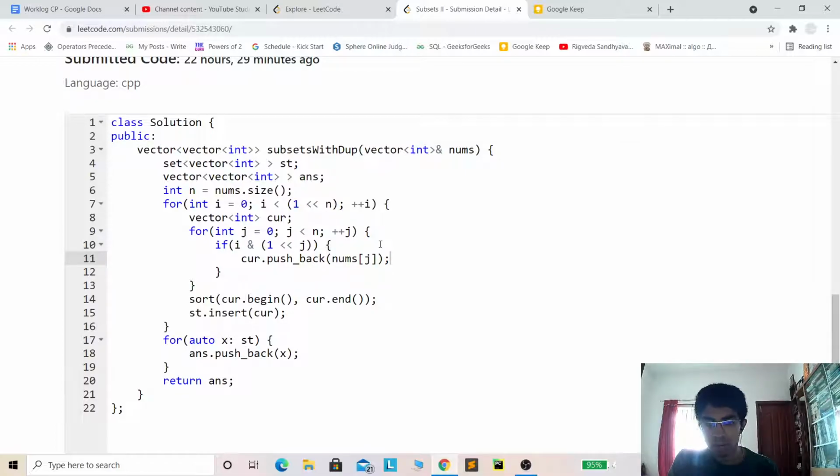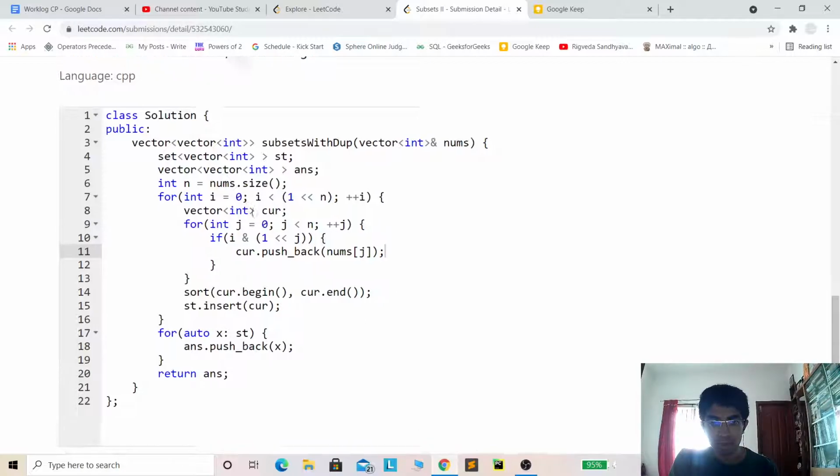The n bits represent the n elements of the array. We go through all the indices of the array from 0 to n minus 1, and if the jth bit is set in i, then we include that element in the current subset. Otherwise we don't include that element in the current subset.